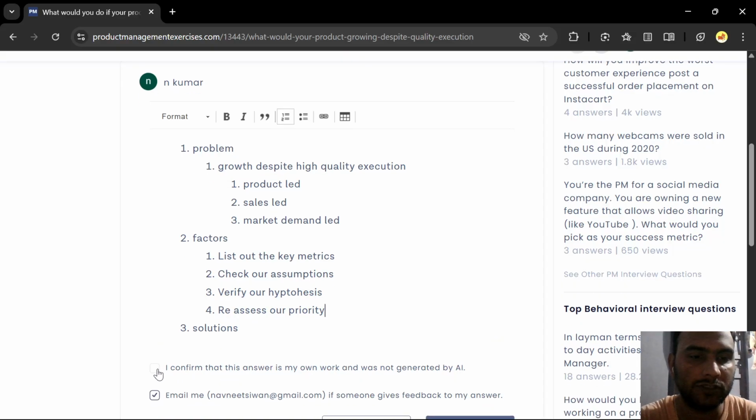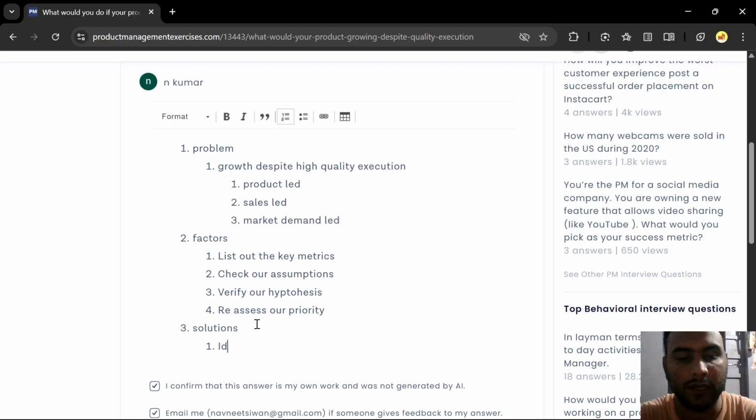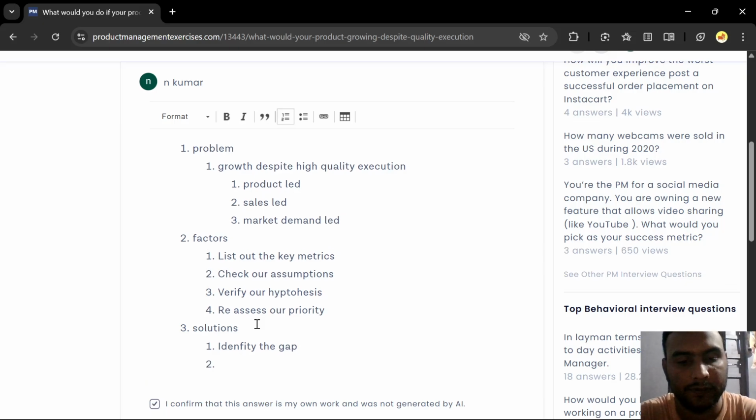So if I were to list the solution, solution would be identifying the gap and then pick one high priority. Okay, start listing all possible solutions to fill that gap.